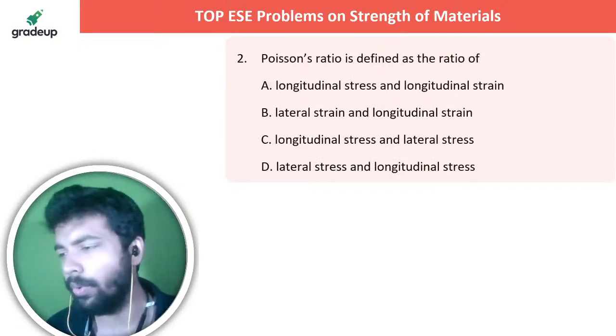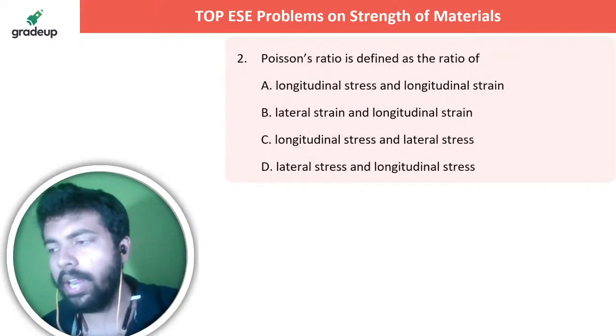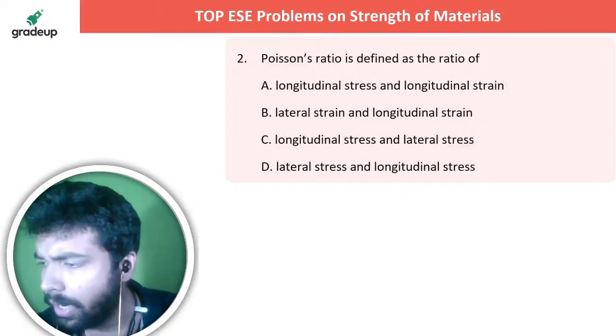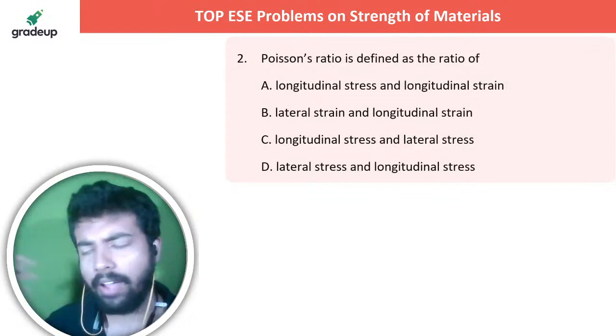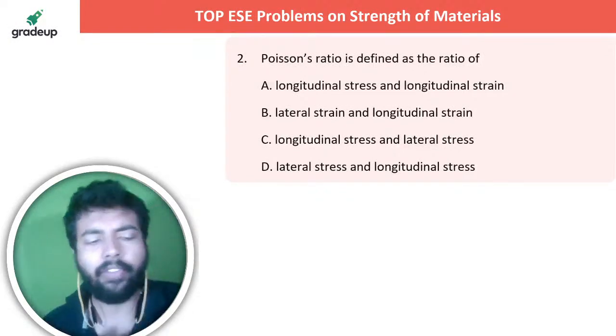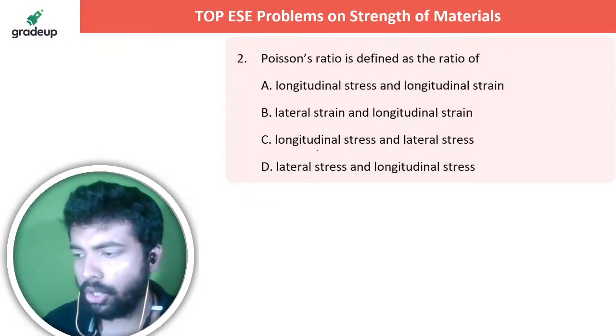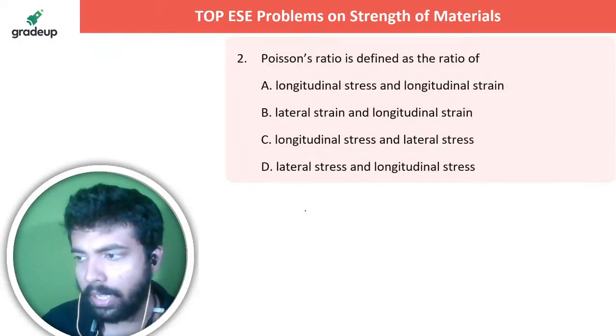Next question. This is a very easy question. Everyone can do it. Let me know in the live chat section so that we can move on. I'm starting with some very easy problems, and only after that are we going to move towards some difficult problems later on. Poisson's ratio is defined as the ratio of... absolutely correct.